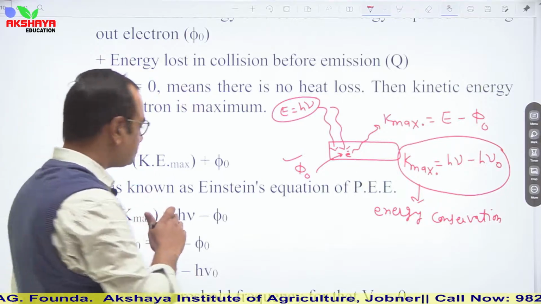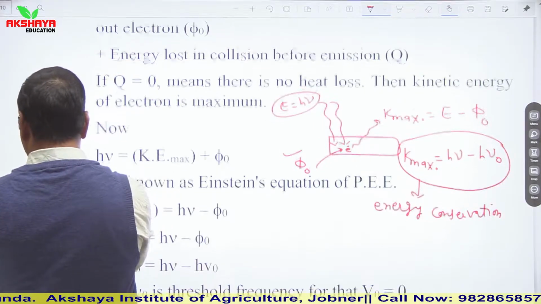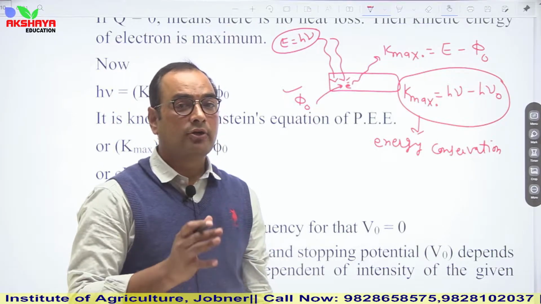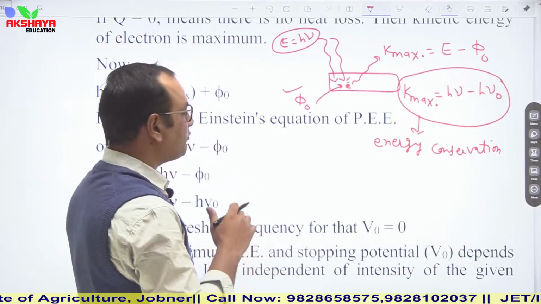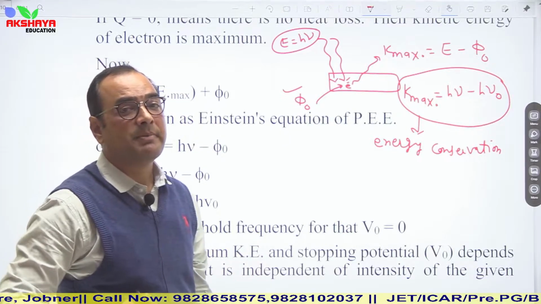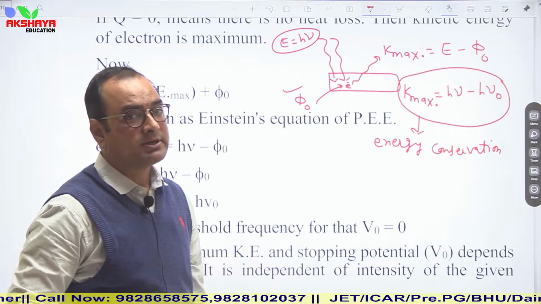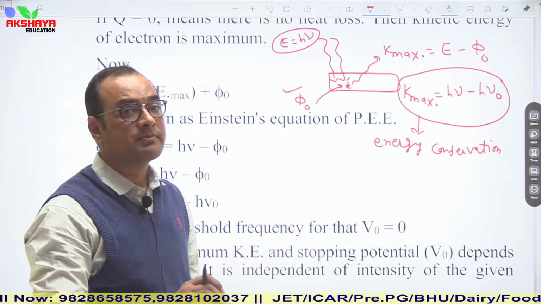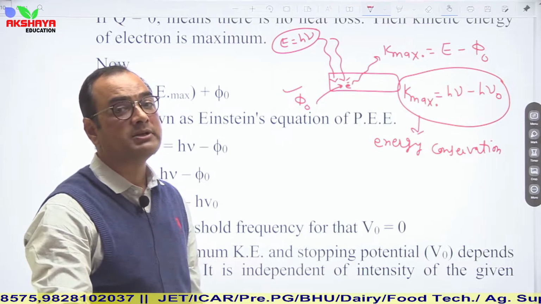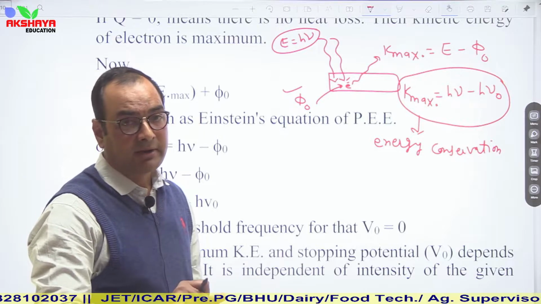Now see, one more relation which is acquired from Lenard's experiment. And what was that? As I told you earlier, in case of maximum repulsion, stopping potential comes into the picture. It means current becomes zero.